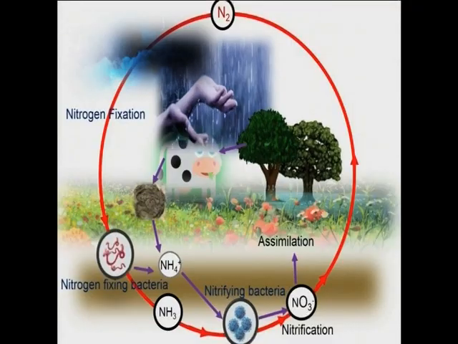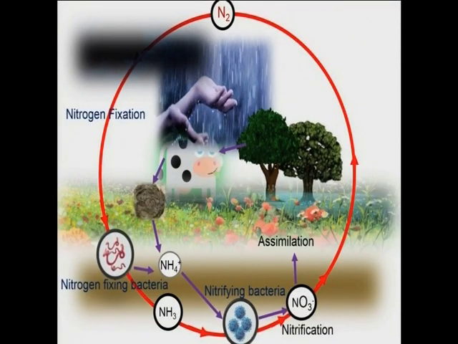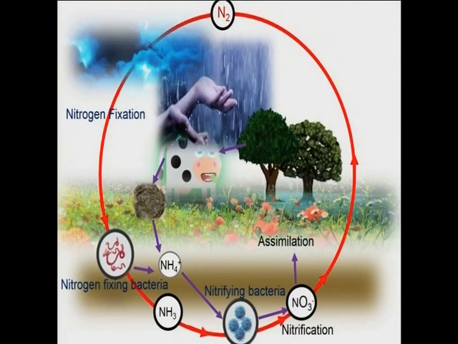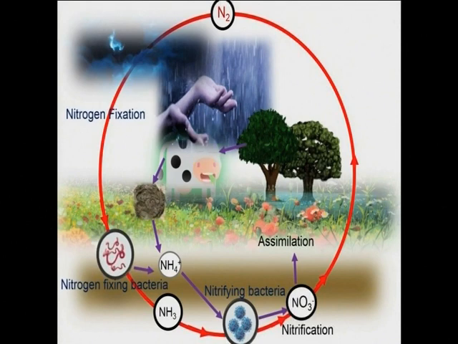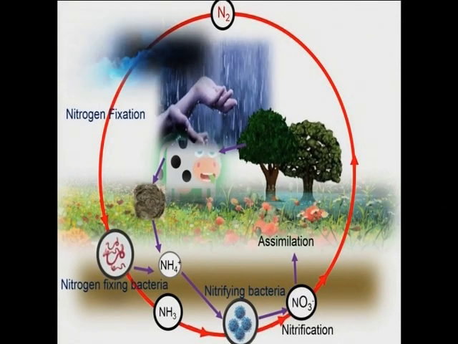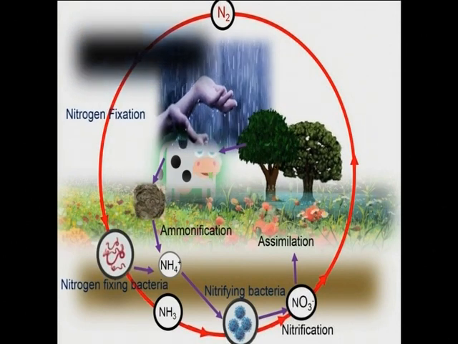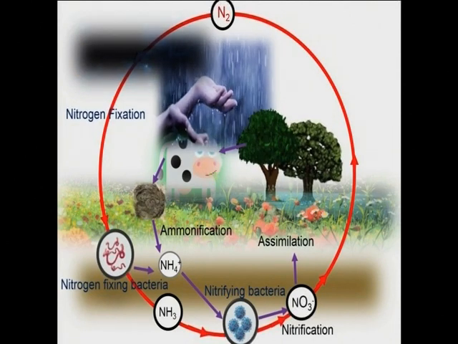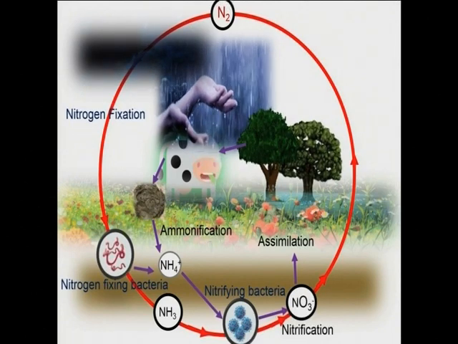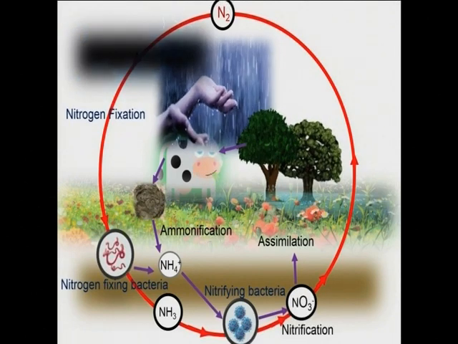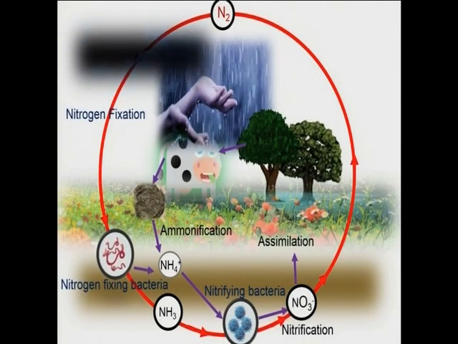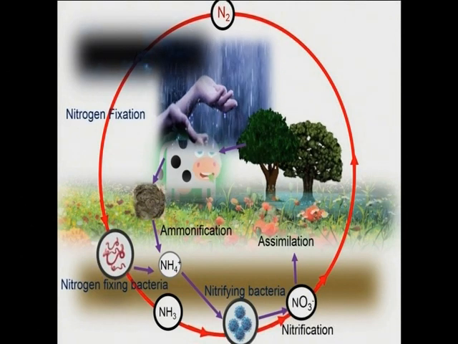and we have another bacteria, a decomposing bacteria that is capable of breaking down the waste product into ammonia again, and this process is known as ammonification. So what is happening here? The waste product that is released from the animal is broken down and converted into ammonium ion. And again you have nitrifying bacteria that will convert ammonium ion into nitrate.